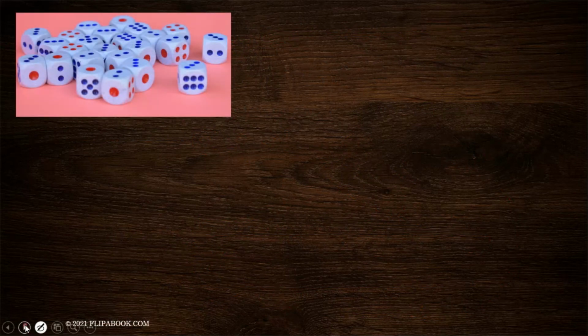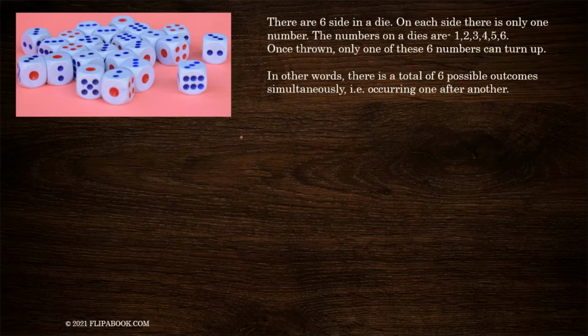Next, a die. In case of a die, there are a total of 6 numbers: 1, 2, 3, 4, 5, 6. Once the die is thrown, any one of these 6 numbers can come up. I hope every one of you has played Ludo during this lockdown or even before. So you very well know that once the die is thrown, any one of these 6 numbers can come up.